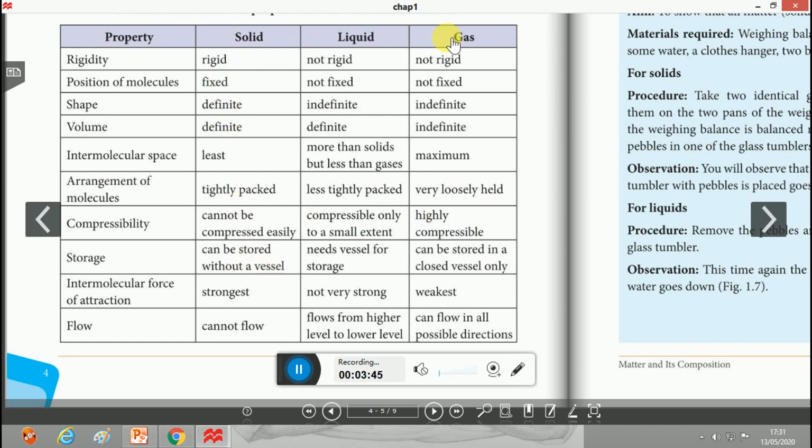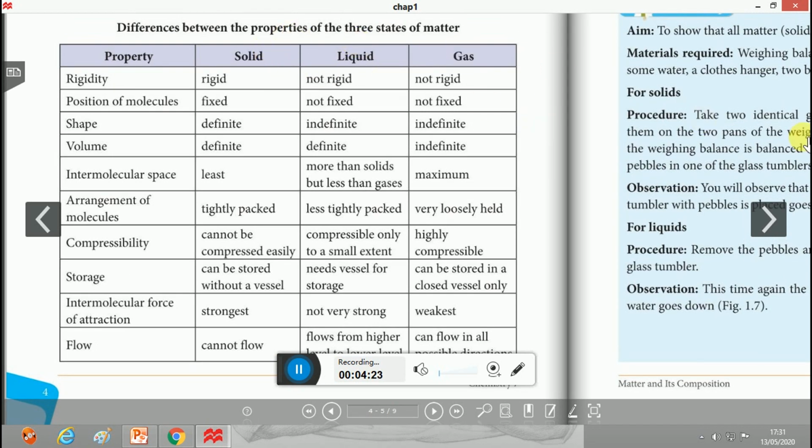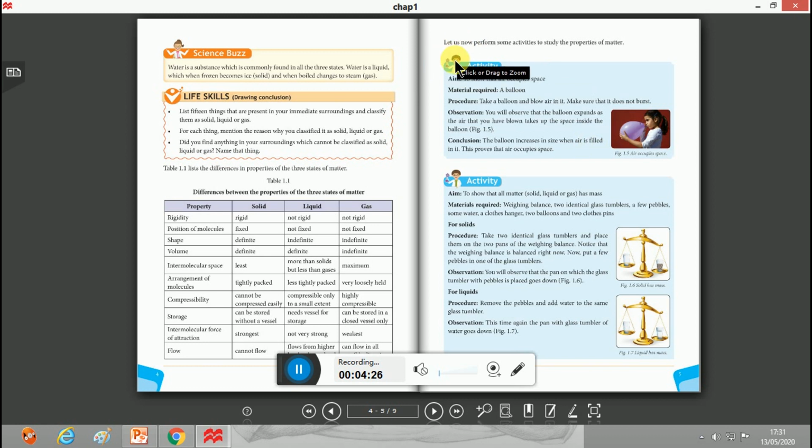A solid can be stored without a vessel. Liquids for storage need a vessel, and gas can be stored in a closed vessel only. Intermolecular force of attraction is the strongest in the case of solid and weakest in the case of gas, and for liquid it is intermediate. The molecules of solid can't flow. In gas, the molecules can flow in all possible directions, and liquids flow only from a higher level to a lower level. So these are the differences between the properties of the three states of matter.